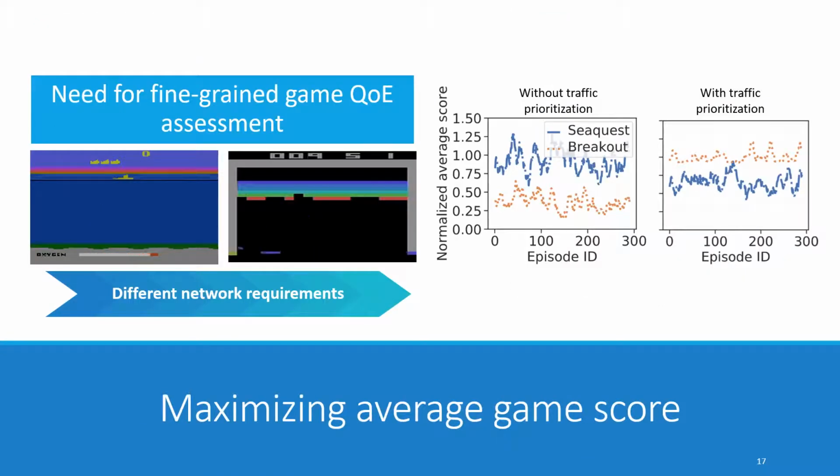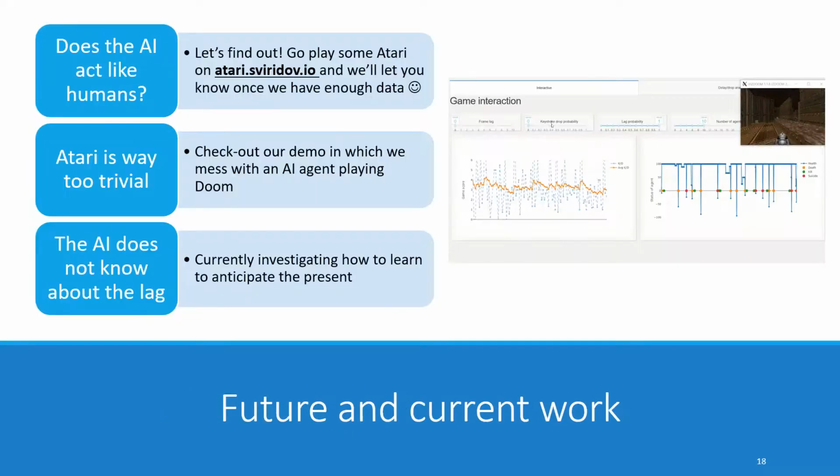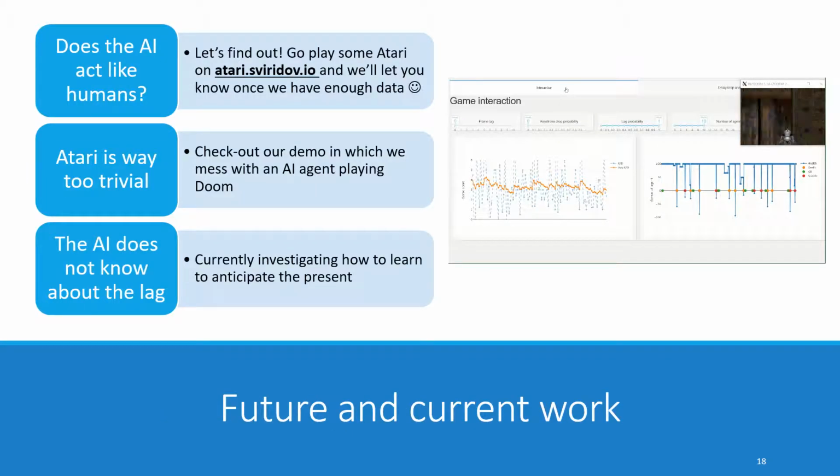Now, knowing this information allows us to define the quality of service metrics we were talking about for each individual game. As an example, we can define an in-network traffic prioritization scheme which is able to maximize the average in-game score across different game sessions. Yet more complicated quality of service mechanisms can be designed to use this information. Of course, such methodology requires further investigation.